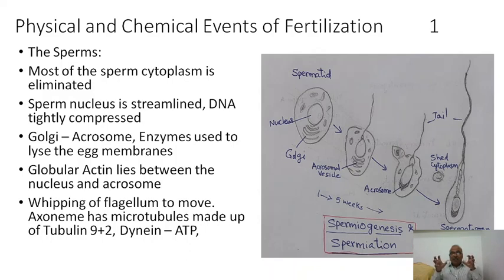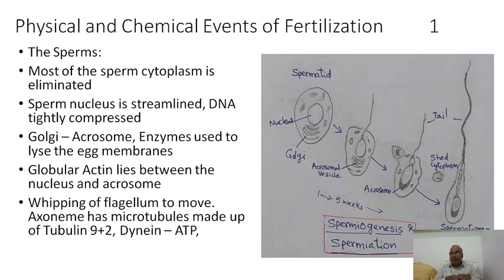These dynein arms are the centers of ATPase, and they activate ATP and release energy, so that all the nine peripheral tubules slide over one another, taking support from the central tubules, and they make undulation movements. The undulation movements of the tail occur because the tail has a structure exactly equal to that of a flagellum.